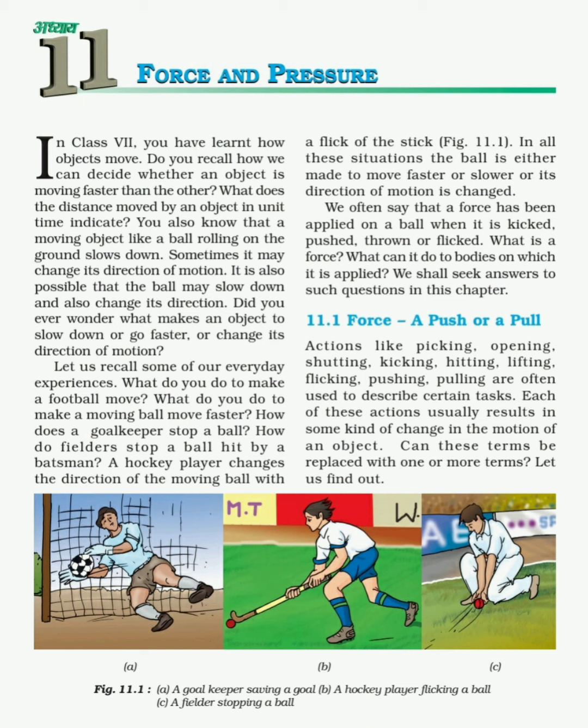So when he applies force in the opposite direction, he can easily stop the goal. Next question asked, how do fielders stop a ball hit by a batsman? By catching that ball. So when he catches that ball, he needs to apply force.